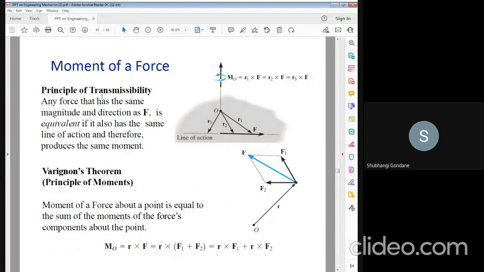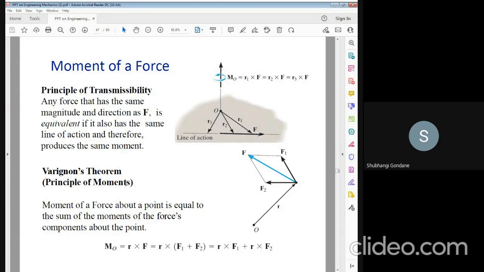So moment of forces can include the principle of transmissibility. That means the force can be multiplied with radius r1, the force can be multiplied with radius r2 and r3. The Varignon's theorem, that is principle of moments. All the students remember that there is a law of Varignon's theorem. Varignon's theorem can be represented: the moment of a force about a point is equal to the sum of the moments of the force components about the point. That is known as Varignon's theorem.